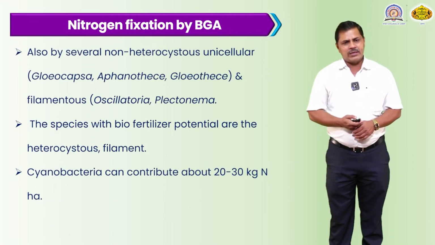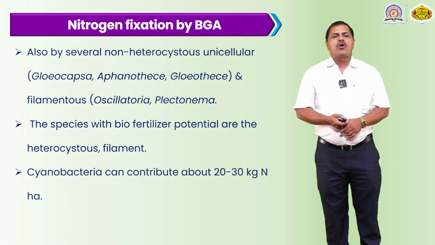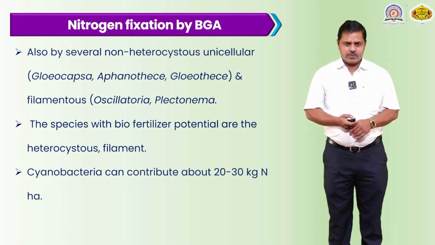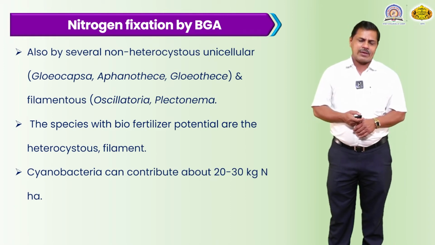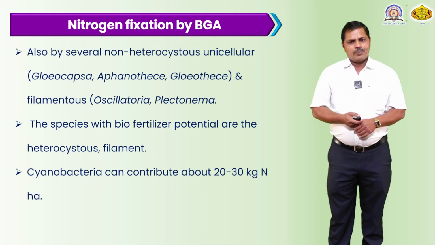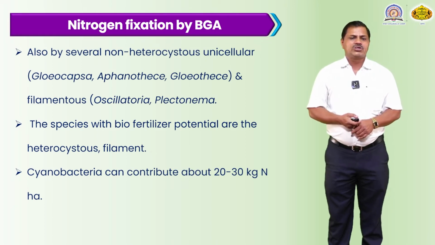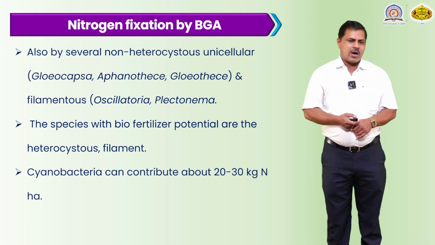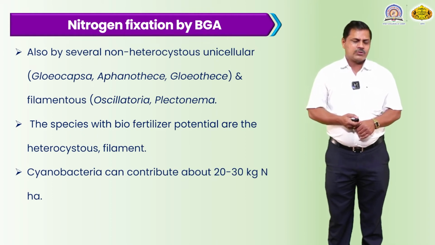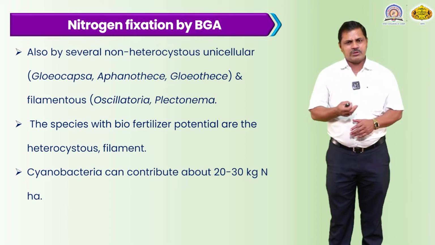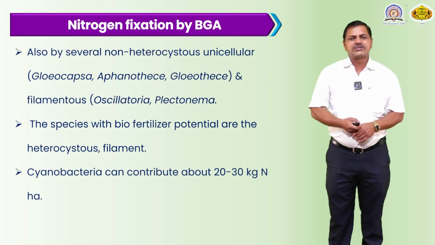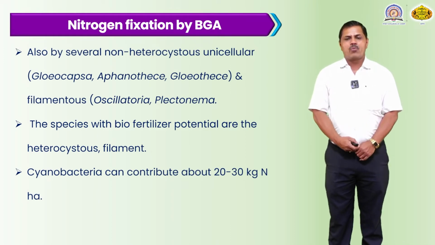Nitrogen fixation by blue-green algae also occurs in several non-heterocystous unicellular species. The best examples of these algal species are Gloeocapsa, Aphanocapsa, and Gloeothece. The filamentous ones are Oscillatoria, Plectonema, Anabaena, Azolla, and Nostoc. Certain of these are unicellular algal species, certain are multicellular. The species with biofertilizer potential are the heterocystous filaments.